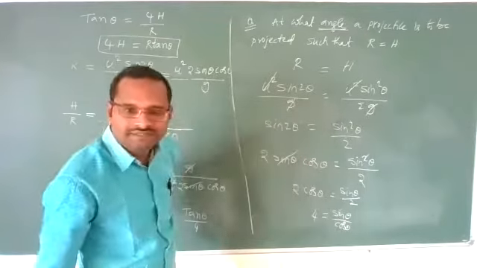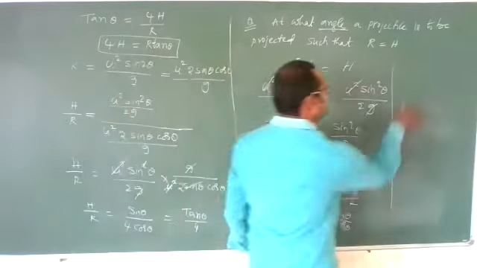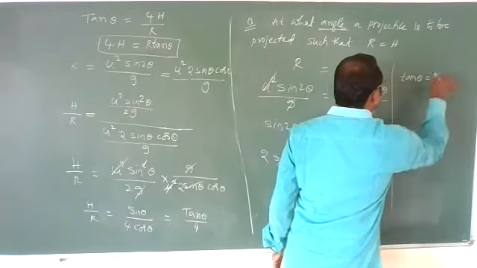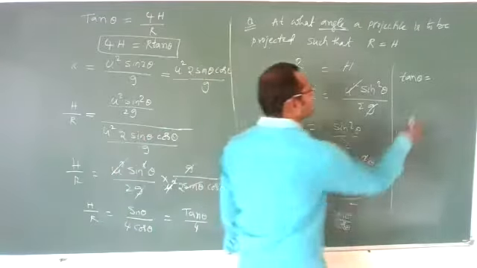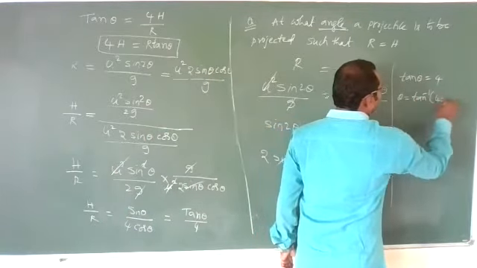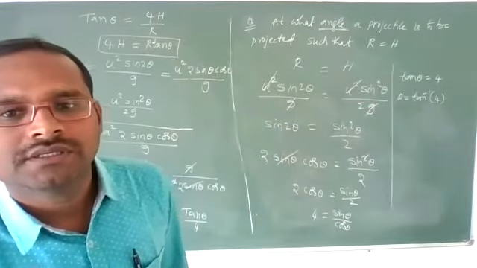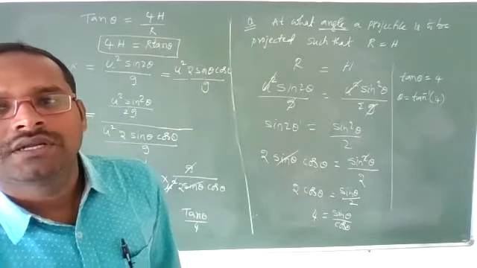Are you getting it? What is sin theta by cos theta? Tan theta. Tan theta is equal to 4. Then what is theta? Tan inverse of 4. Are you understanding what I am saying, students? So what is my question?